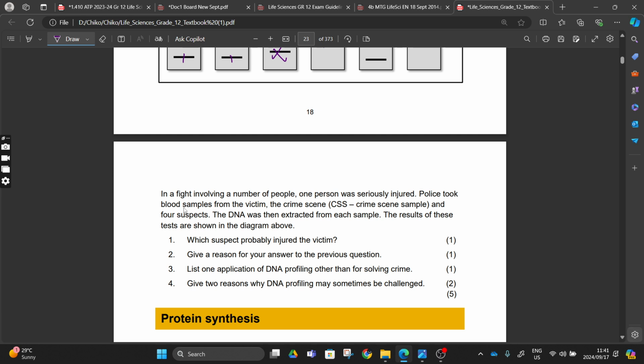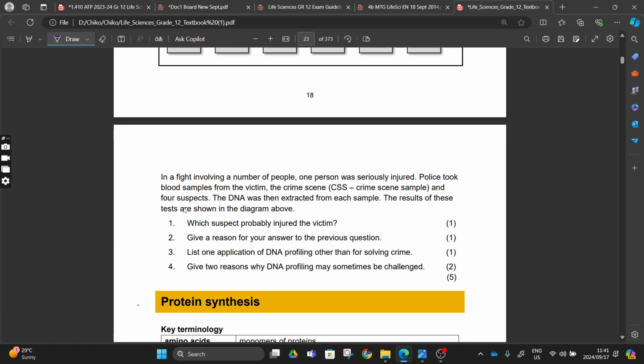So that was it. My time is up. Tomorrow we'll be dealing with protein synthesis. But which suspect probably injured the victim? We said number 2. Give the reason for your answer: because the bands are at the same location. List one application for DNA profiling other than solving crime: relative identity, to identify relatives.